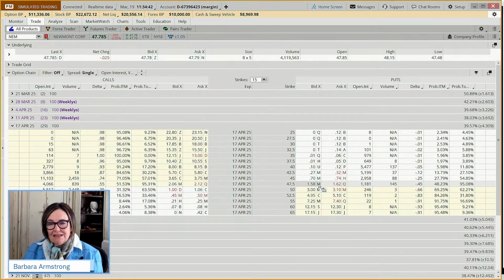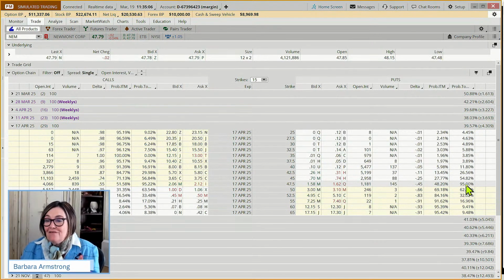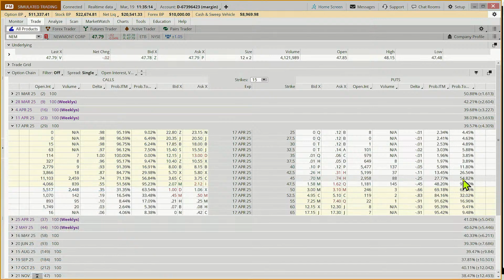and we don't have 47 per se, we have a 47.50, but we have this probability of touching, which means this is the probability of Newmont Mines sometime in the next 29 days coming down and giving the 47.50 price a smooch, even if it's just for a minute, like a little peck on the cheek. 95% chance of it hitting 47.50 and a 55% chance of it coming down and hitting 45.